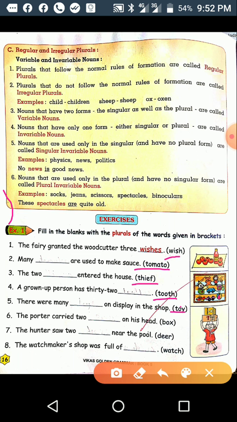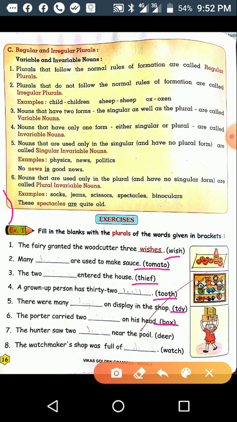Then sixth sentence: the porter carried two dash on his head. Here singular is box. The porter carried two boxes. Es will be added to box. The hunter saw two dash near the pool.